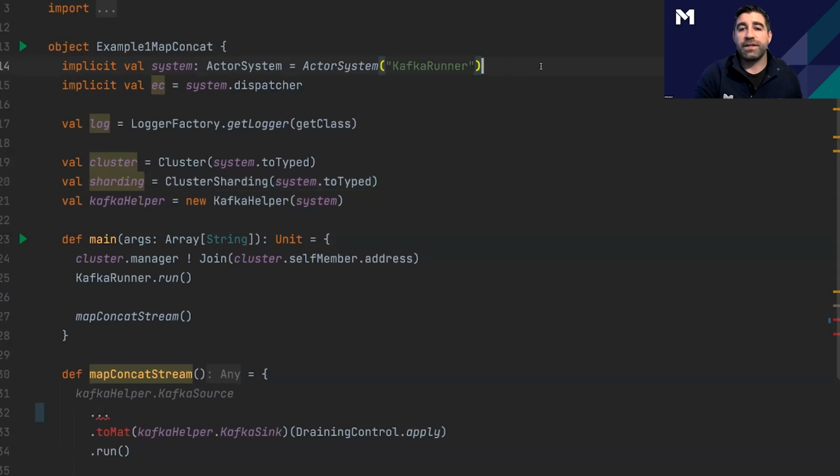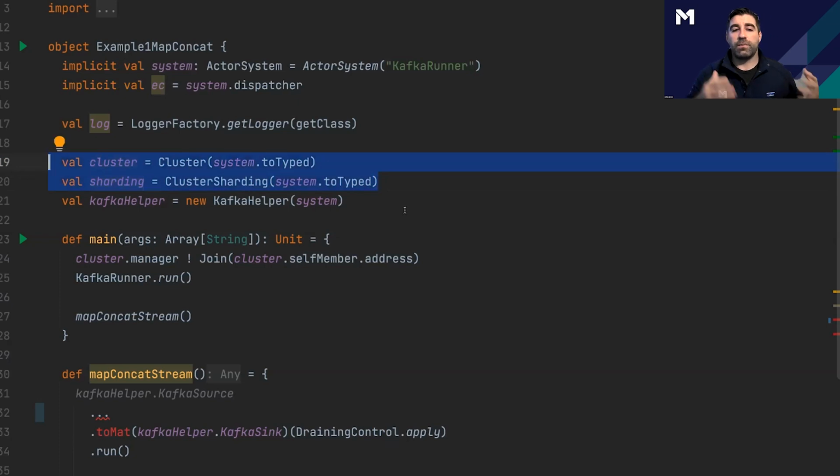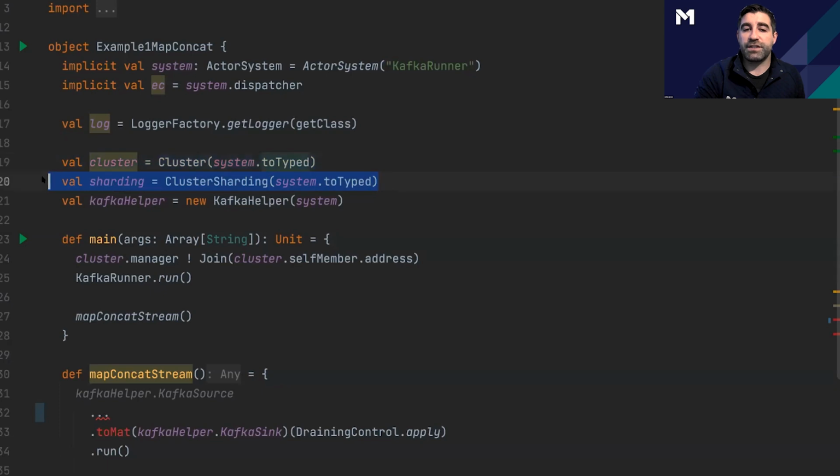This first line here, system, is just initializing the actor system that we use for initializing Akka actors or Akka Streams. We've got our execution context for futures. We've got our logger. And for this example, we're not going to be using these two as much, but clustering is initializing Akka clustering so that we can have multiple nodes that join this application and are able to collaborate and communicate. And sharding, I'll talk about more in the next example.